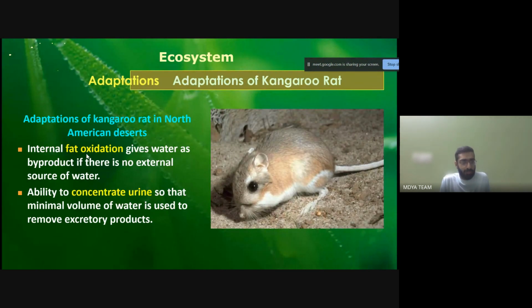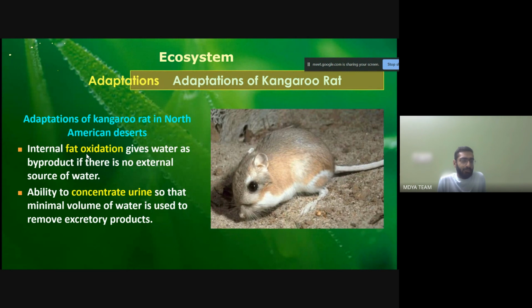For example, in the American deserts there is not much supply of water. The region is very dry. So the internal fat oxidation of the body of the rat gives water as a byproduct, only if there is less water outside. That is why it is able to adapt in such an environment.